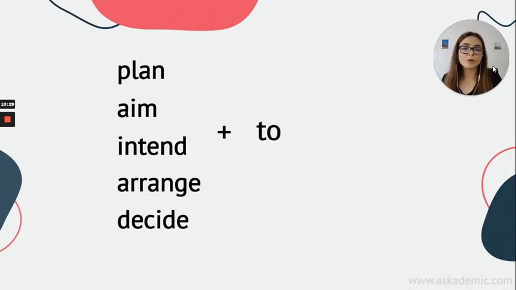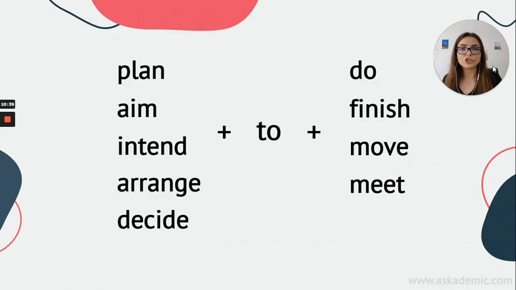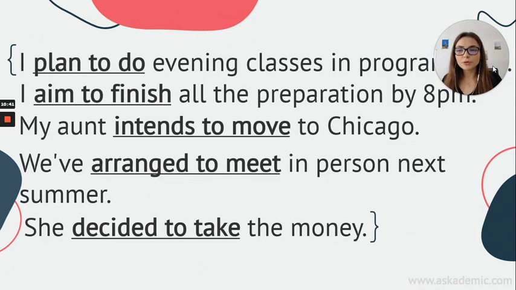And simply we put a to and the basic forms of the verbs again. Do, finish, move, meet, take. Okay? When we look back to the examples, we can see plan to do, aim to finish, not aim doing, plan doing, right?